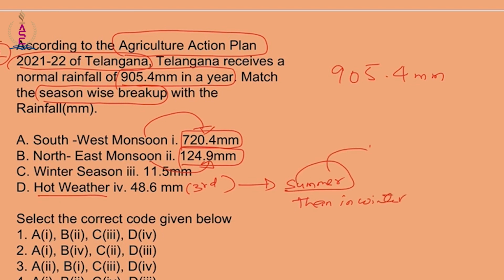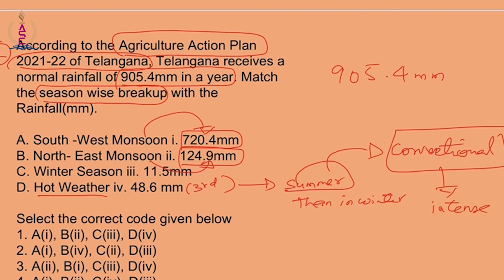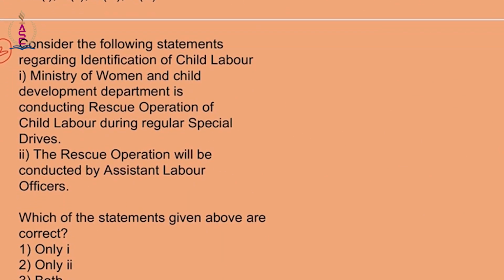Summer lo manaku pade varshalu, that is known as convectional rainfall. This is because of intense heating. So convectional rainfall. So the correct code over here is, yes, this is right, this is right. Winter season the least, yes, and C3 and D4. So the right answer is 1. Moving on to the next question.